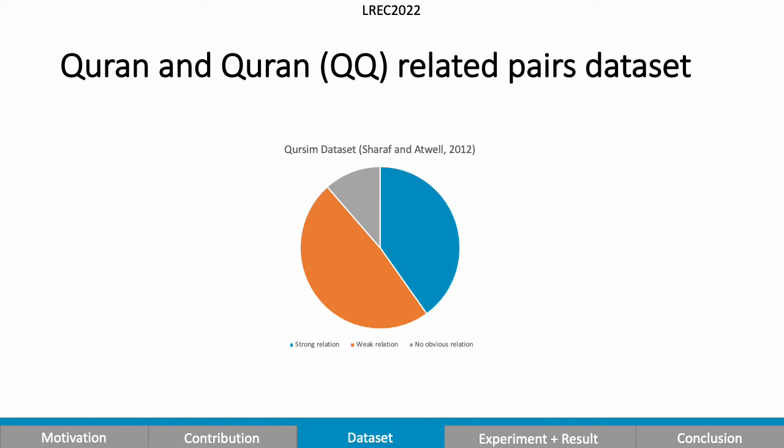Now, I finished explaining the process of creating the testing data of Quran and Hadith. Now I'll explain the process of creating the training or fine-tuning data of Quran verse pairs.